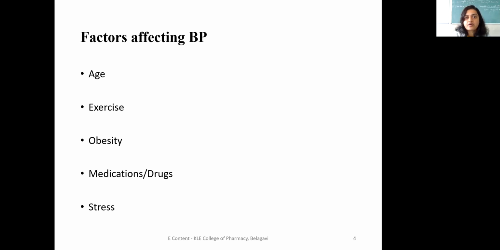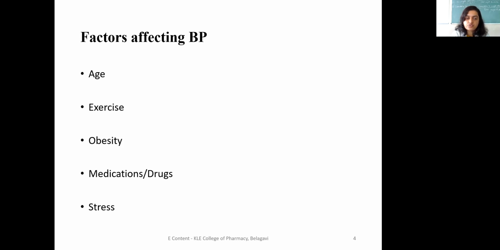How is age affecting blood pressure? We know that blood is flowing. If there is a disturbance, if there is a pressure, it will lead to hypertension, which is an increase in blood pressure. If there is an improper supply of blood, that is oxygen, to the heart, then again there will be disturbance, and it will lead to some cardiovascular disorders. When we compare youngsters and older people, for older people there will be an increase in BP. Why there is an increase in BP, we'll study one by one. So this is one of the factors, age.